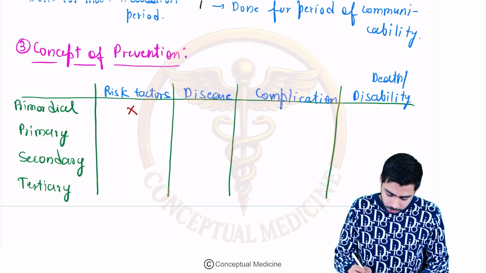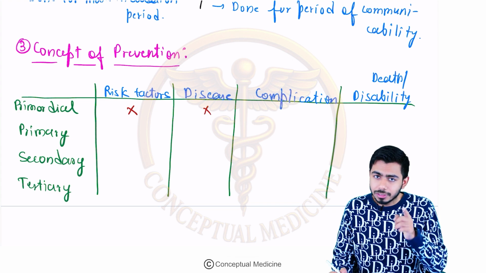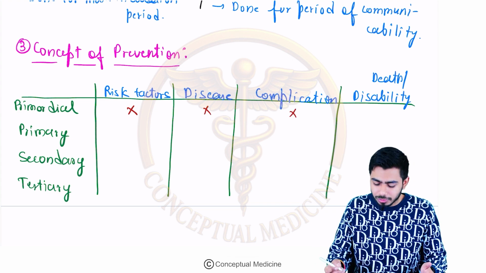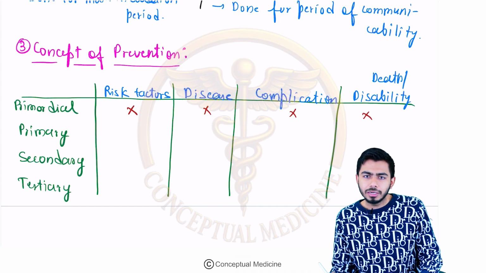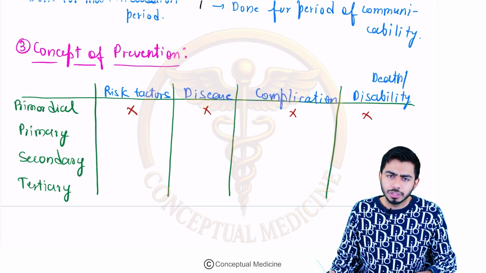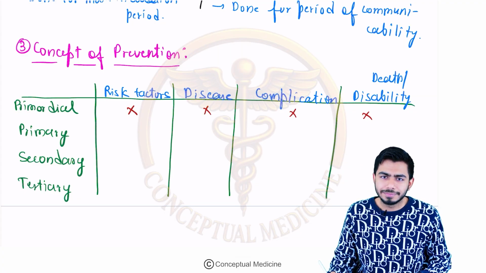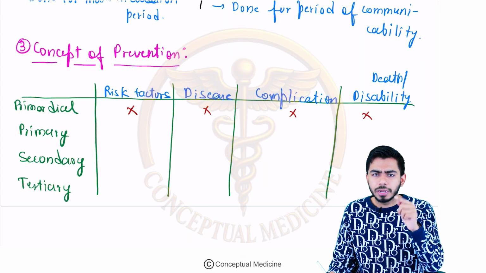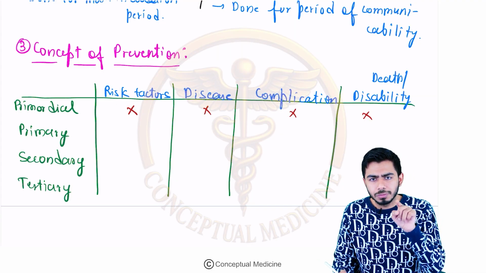Okay, fine. If the risk factor is not present, obviously the disease will not be present. If the disease is not present, obviously complications will not be present. If the complication is not present, obviously the disability or death will not be present, right? I hope you got the primordial level of prevention. In your daily life routine, you are actually using it. Okay, moving to the next one, how you can talk about the primary level of prevention. In the primary level of prevention, the risk factor is present.